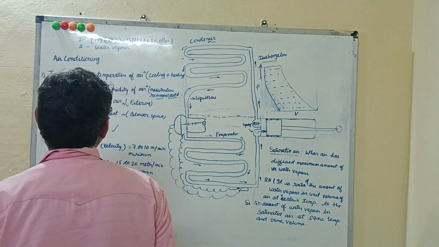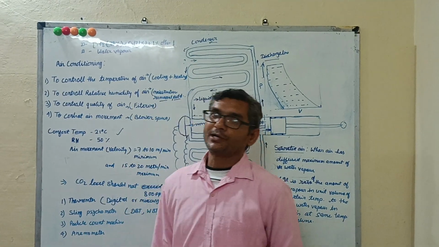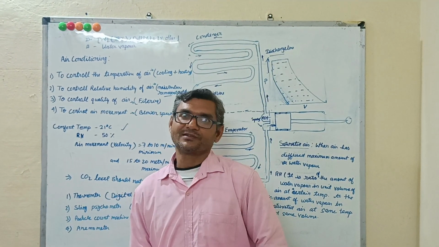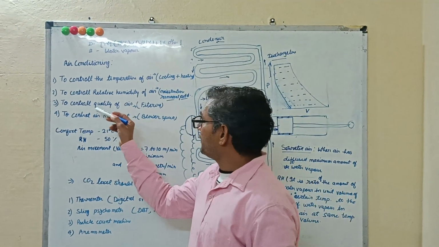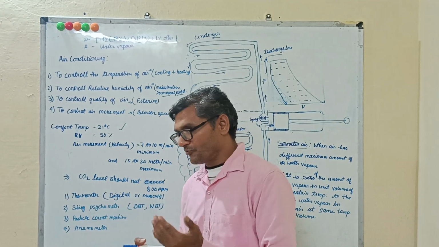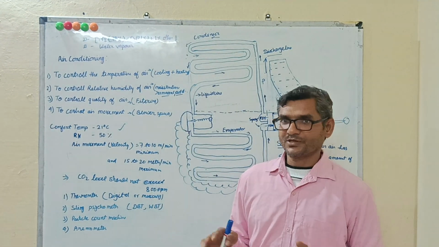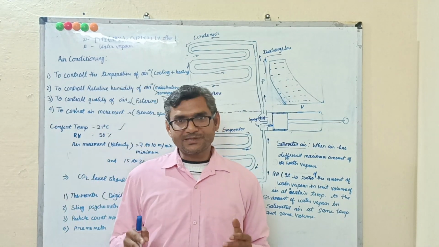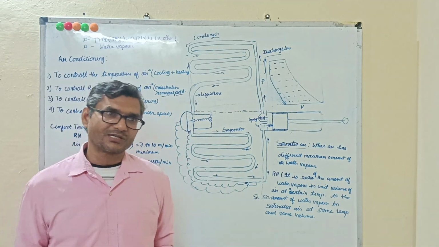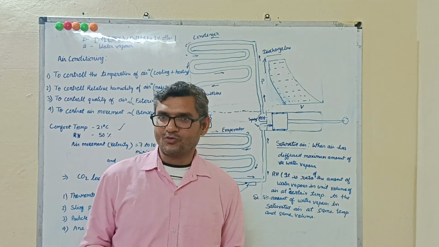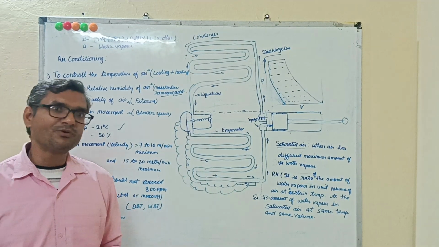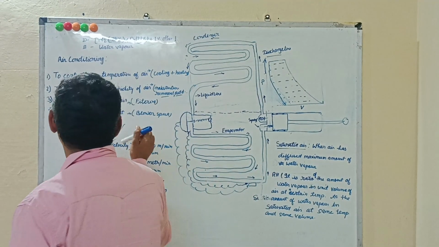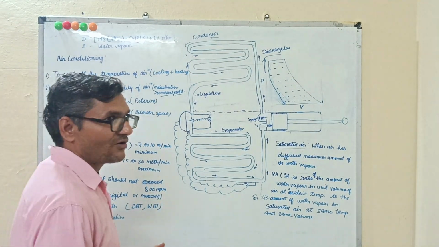Now we have to control the quality of air. Suppose we control temperature and maintain 21 degrees centigrade, no problem. And we control moisture, also no problem. But suppose more dust is there. Temperature is okay, RH is okay, but dust is there. Can we feel comfortable? No, we cannot. So we have to remove dust also, by using a filter.